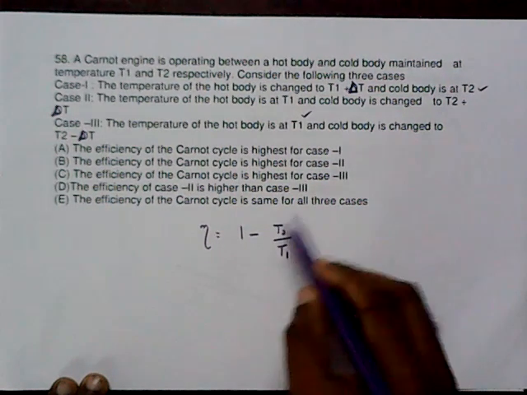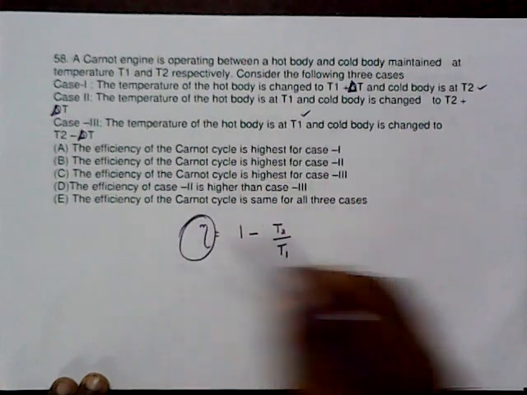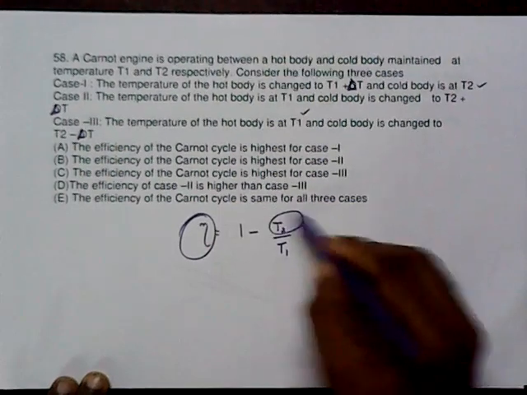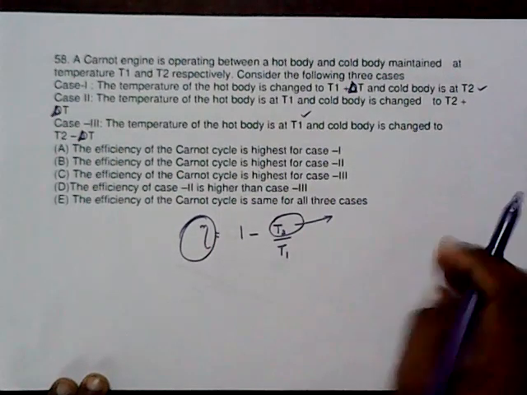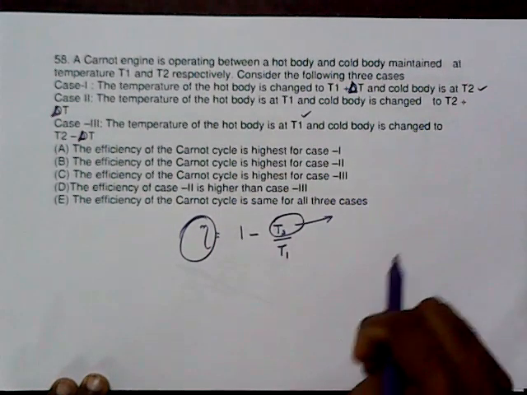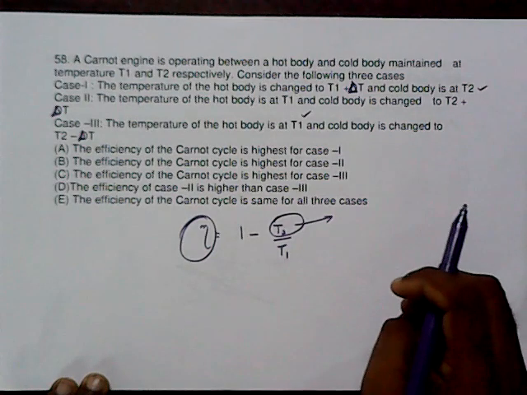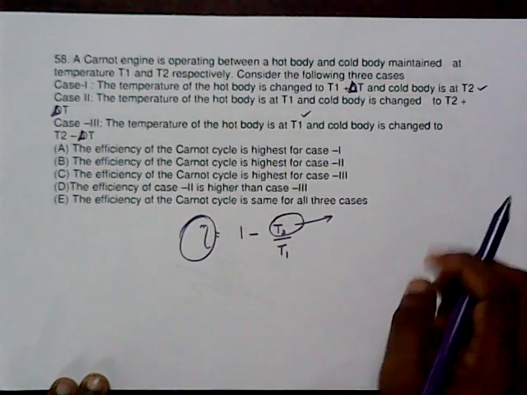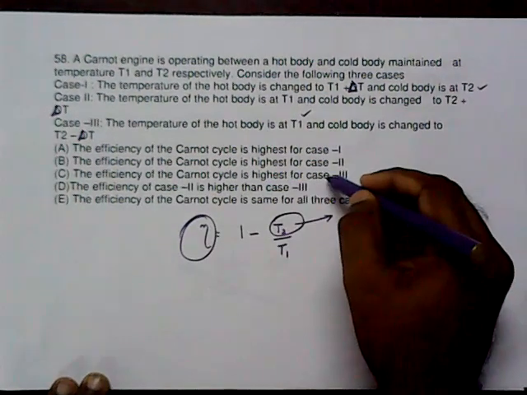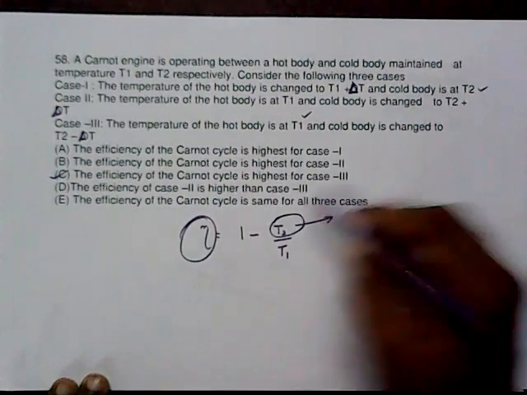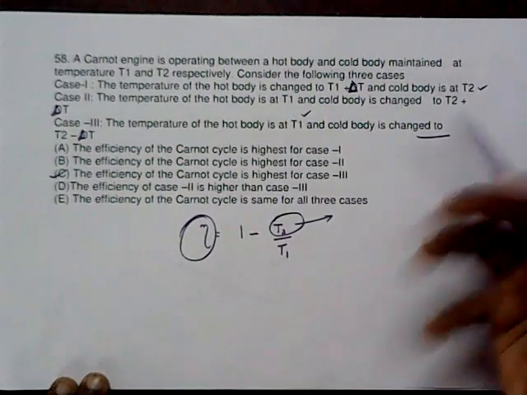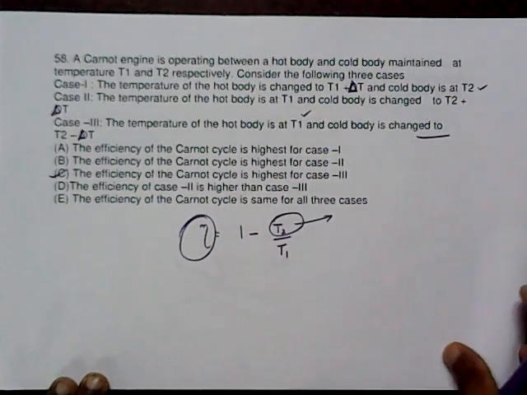Whatever the case may be, you know the concept that the efficiency is equal to 1 minus T2 by T1. So in order to increase that efficiency, T2 should have the lowest value. That is a very important concept. So we can take the concept that the efficiency is highest for that case, where T2 is decreased by that much value. So C is the answer.